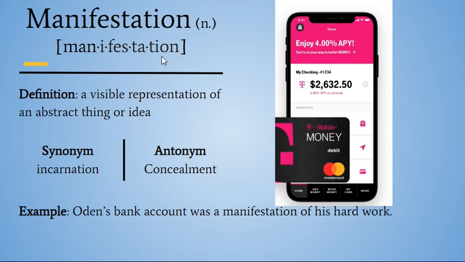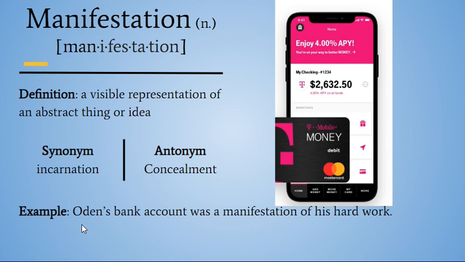Next up, manifestation. Manifestation is a noun. Manifestation. Hard to say slowly. Manifestation. And it's a visible representation of an abstract thing or idea. We can think of it as an incarnation of something, or the opposite would be concealment, to conceal it, right? To hide it. Whereas manifestation is to bring it out and show it. Concealment is to hide it.